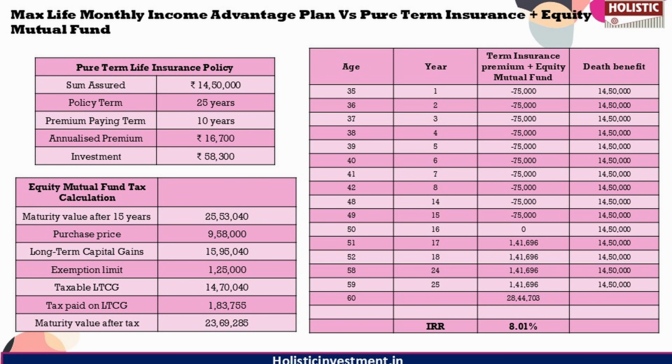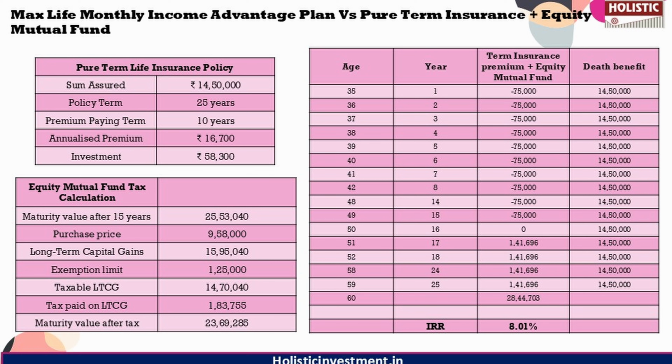So we are going to use the same premium, but we are going to split it between insurance and investment separately, just to see whether that can generate us better incomes or even superior cash flow. So here, for life cover purpose, we have purchased a pure term life insurance policy with 14.50 lakh sum assured, which cost us only 16,700 rupees annually for premium for a 25-year policy term with a 10-year premium payment period.